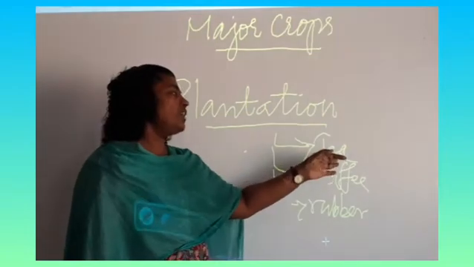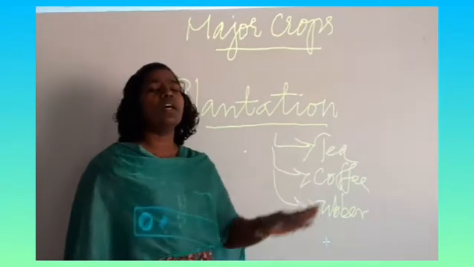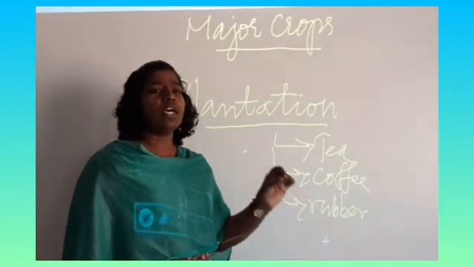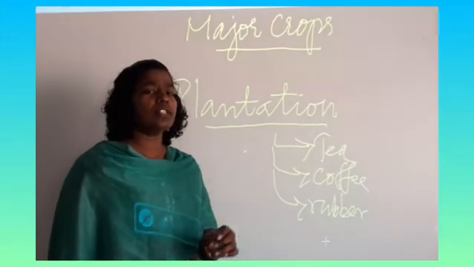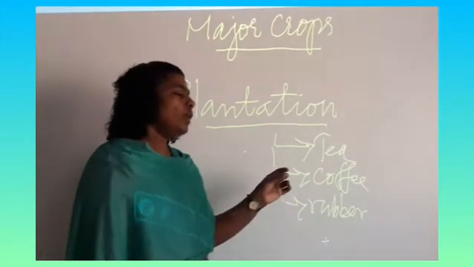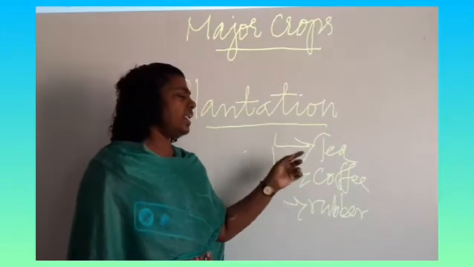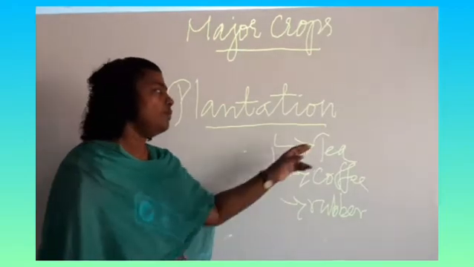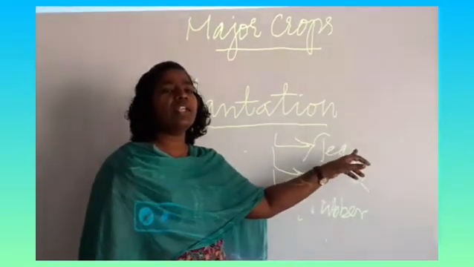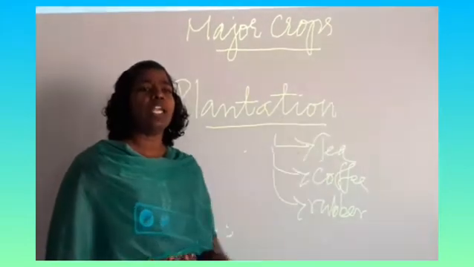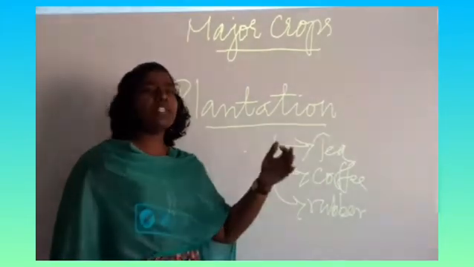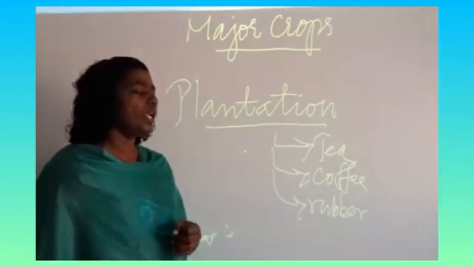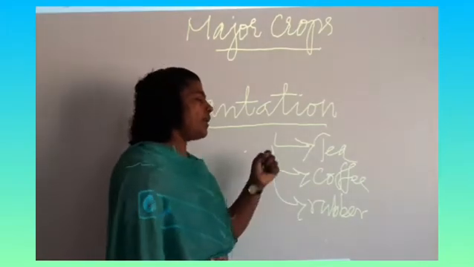The first one is tea. What is tea? Tea is a beverage used by people all around. It is considered a health drink. Tea needs 13 degrees Celsius to 32 degrees Celsius to grow. Most tea plantations are on the slopes of hilly areas where the climate is pleasant and the rainfall is more. It needs more than 200 centimeters of rainfall per year.